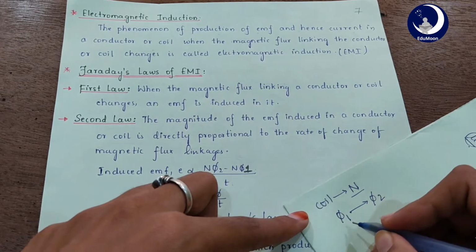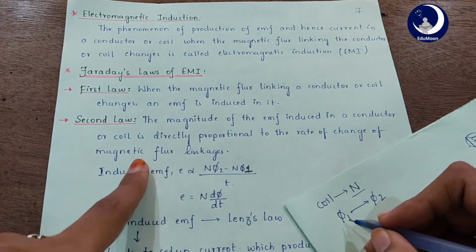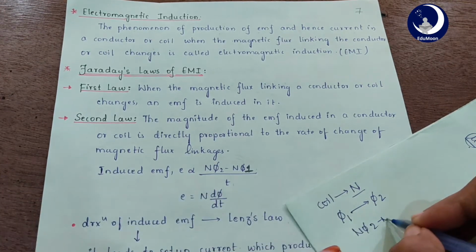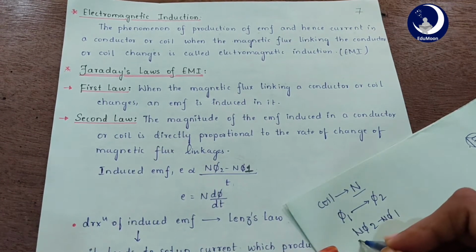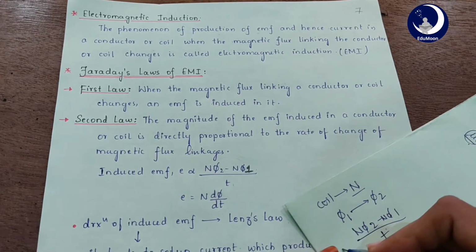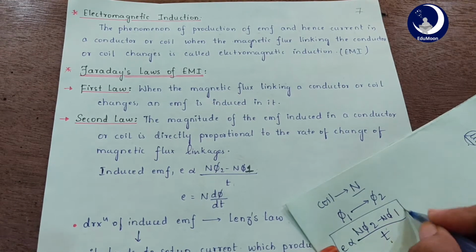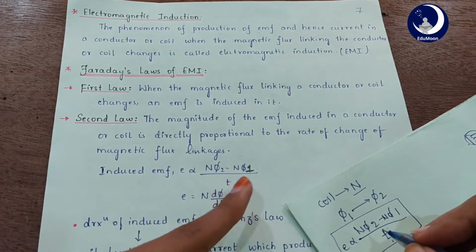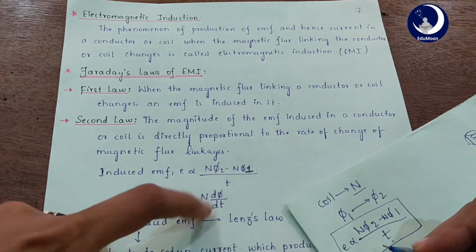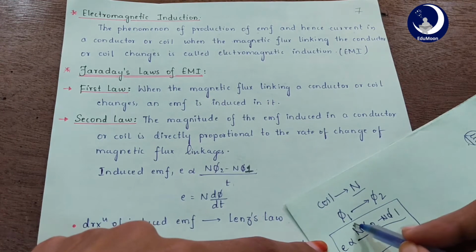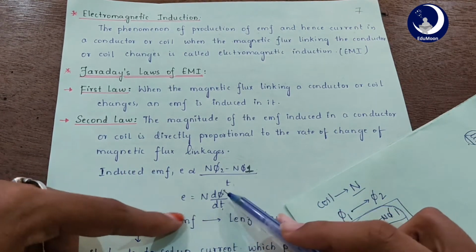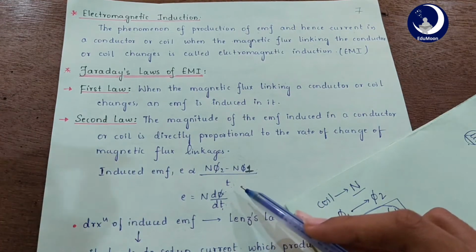The change of flux linkages is n phi2 minus n phi1, and the rate of change of flux linkages is when you divide it by T. So the induced EMF is directly proportional to (n phi2 minus n phi1) by T. We denote the rate of change by d by dt, so E equals n into d phi by dt. This is in terms of magnitude.